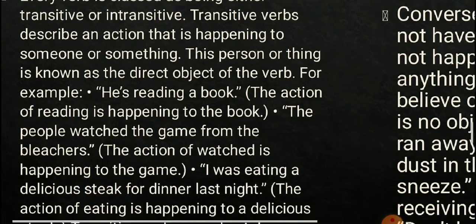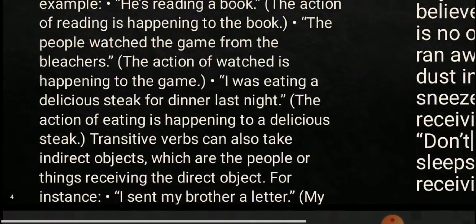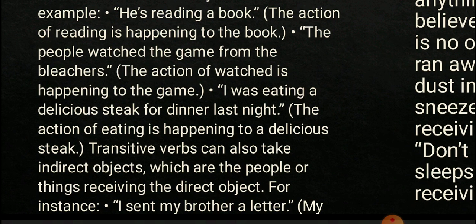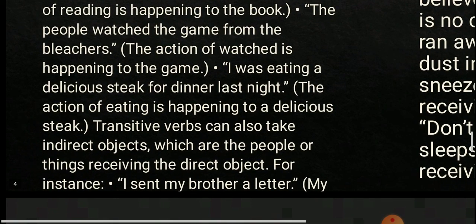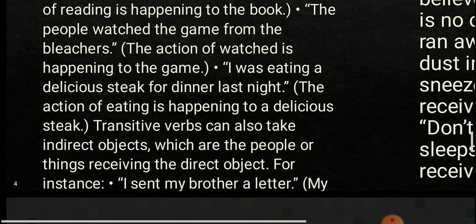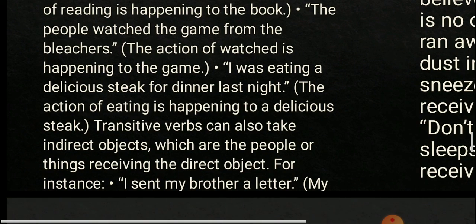"The people watched the game from the bleachers." The action of watching is happening to the game. "I was eating a delicious steak for dinner last night." The action of eating is happening to a delicious steak. A transitive verb can also take an indirect object, which is the person or thing receiving the direct object.